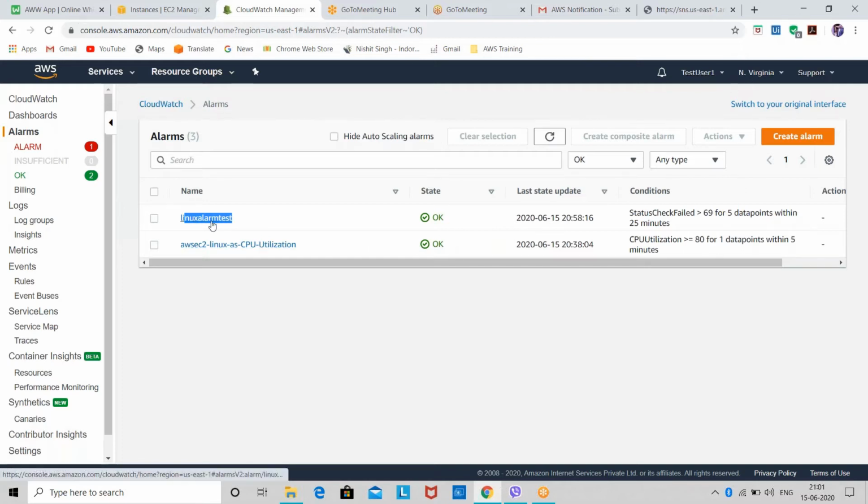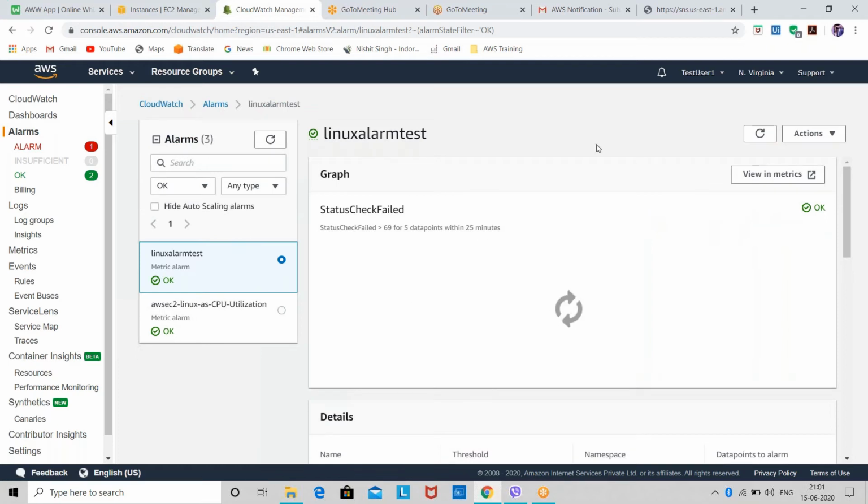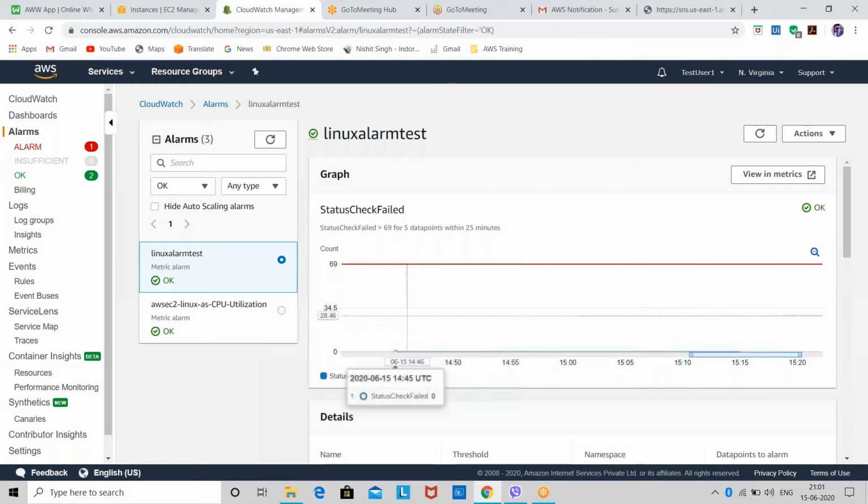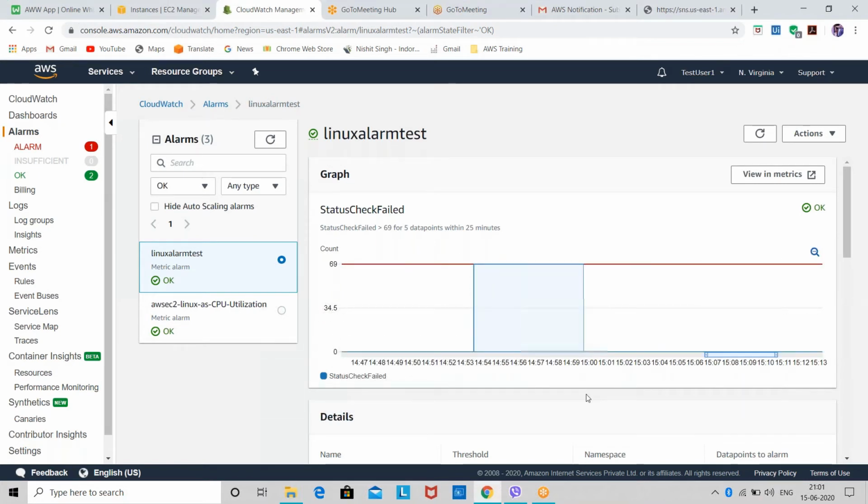Now what you can do is simply go into it, and as I said, you can select the area, then again select the area, and again select the area, and go to a particular time period and see what the usage of your CPU and everything was at that particular time. So this way you can go to your particular time zone. Okay, so this way you can monitor each and everything in CloudWatch.